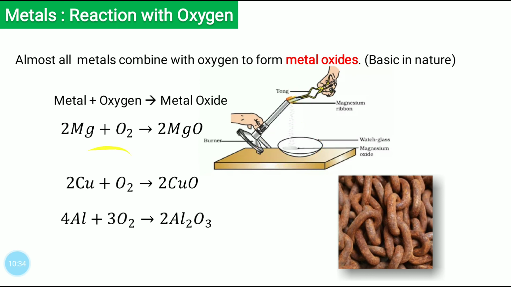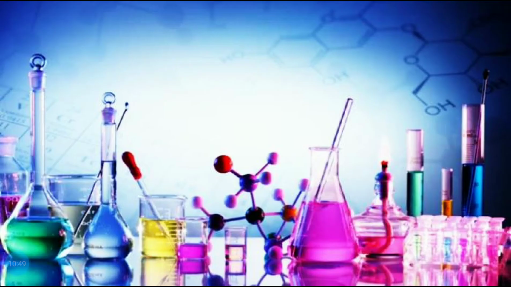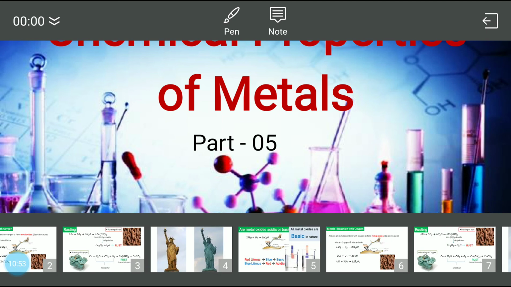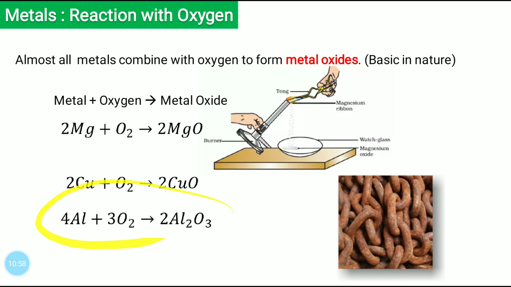And then we saw the example of copper, 2Cu plus O2 gives 2CuO. And then we also saw how aluminum reacts with oxygen, 4Al plus 3O2 gives 2Al2O3. This also forms aluminum oxide.